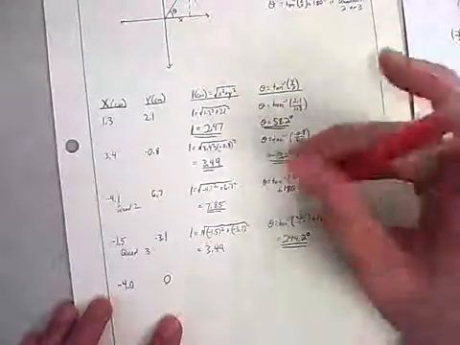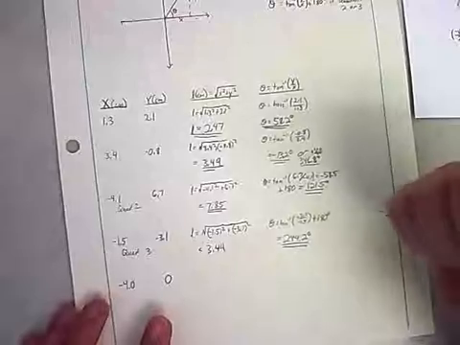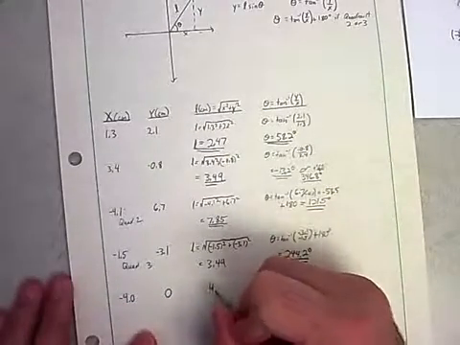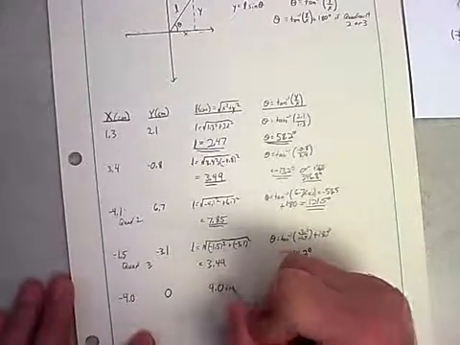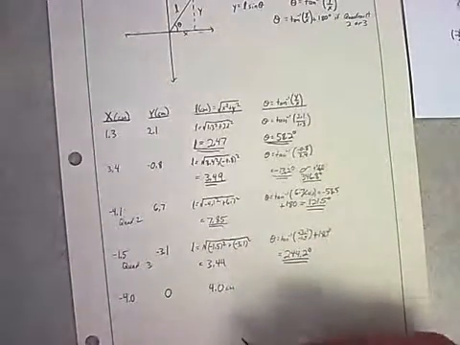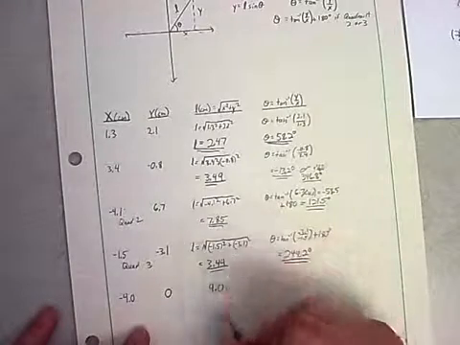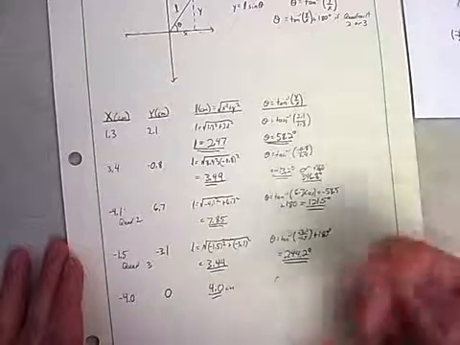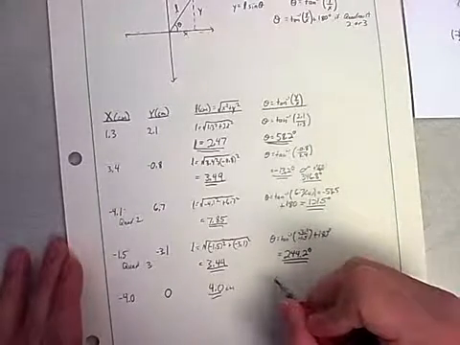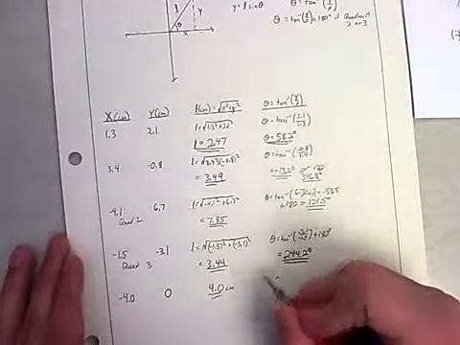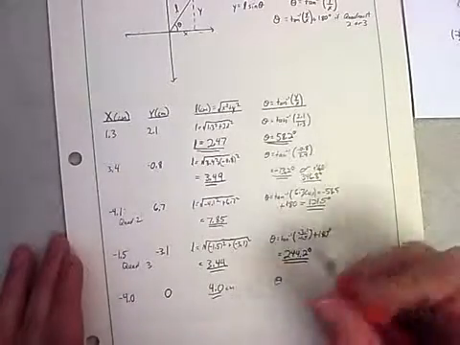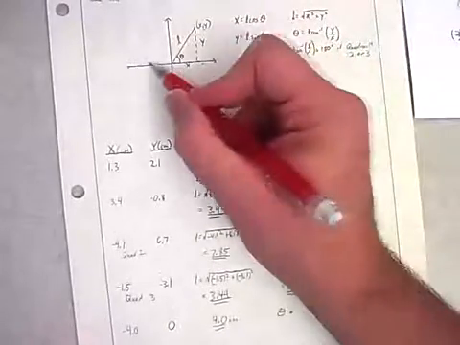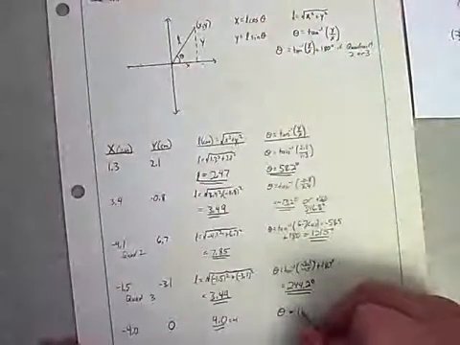Well, that one's pretty easy to figure out. If I'm just looking at the graph, I know that L has to be 4. I don't need to square it and take the square root of it. It's 4. And theta, did I do that backwards? No, that's right. X is negative 4, so we're over here. So I know that theta must be 180 degrees.